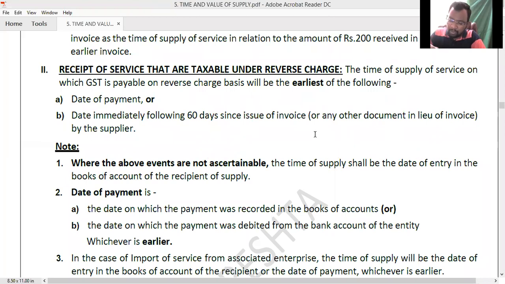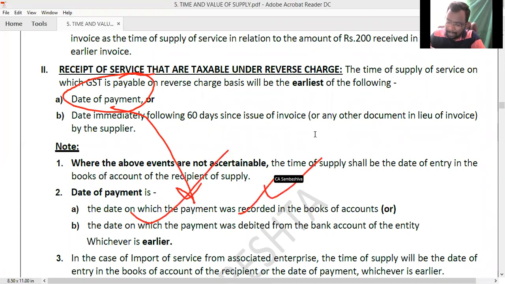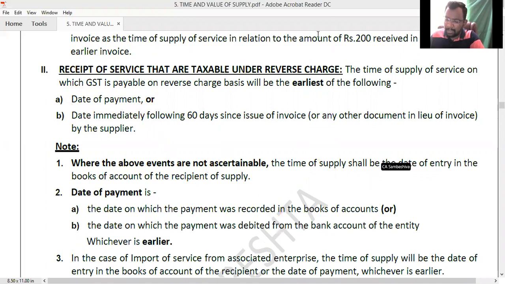Sir, what do you mean by the date of payment here? The same provisions which we have studied in the case of time of supply of goods under reverse charge mechanism apply. The date on which the payment was recorded in the books of account or the date on which the payment was debited. This is discussed from the recipient's point of view. For the recipient, it is a payment, and the payment will be debited to his account. So the payment was debited to the bank account of the entity, whichever was earlier.